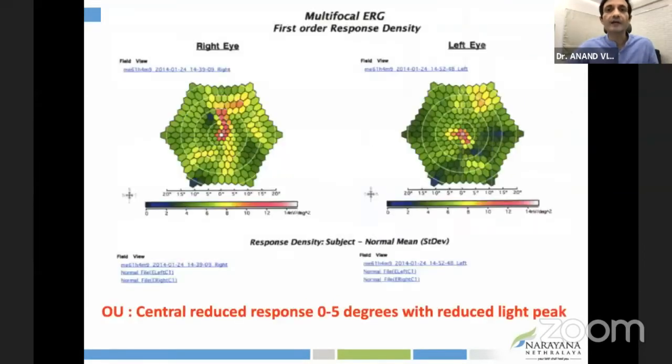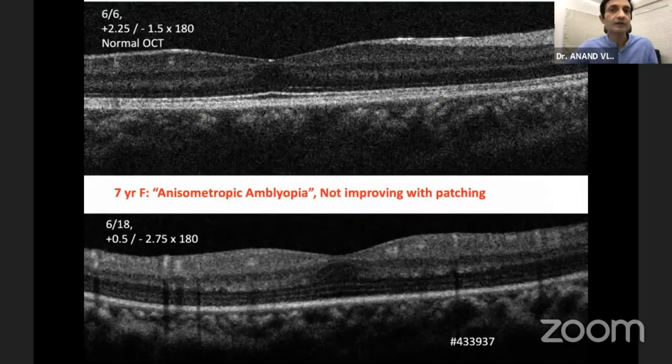And when we look at their OCT, they just have these photoreceptor changes. They don't have dystrophies. Here's another example. One eye moves to 6/6, the other eye does not improve despite patching for a 7-year-old with 6/18. And then look how different their OCTs are.